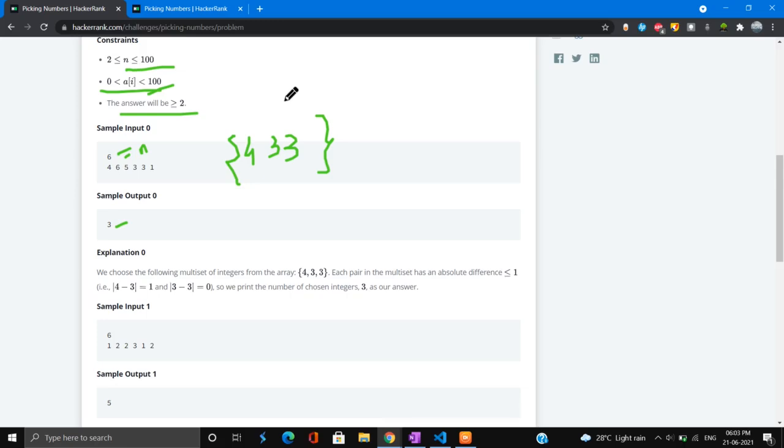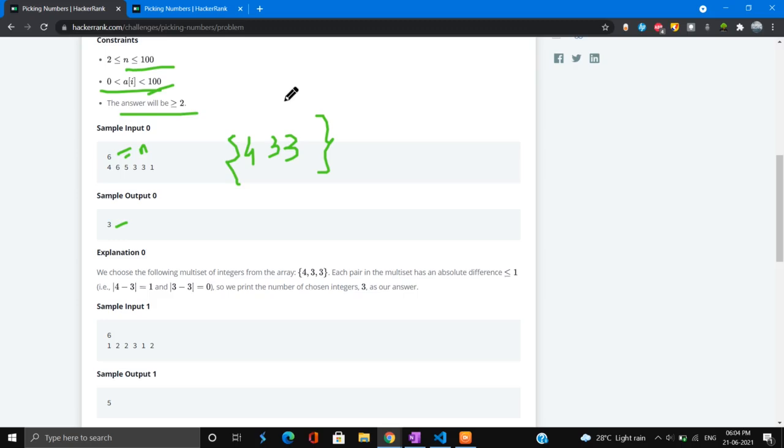In the second phase, we will initialize a maximum length equal to 0, and then we will traverse our frequency array, and if frequency of I plus frequency of I plus 1 is greater than the maximum length, then we will make the maximum length frequency of I plus frequency of I plus 1.